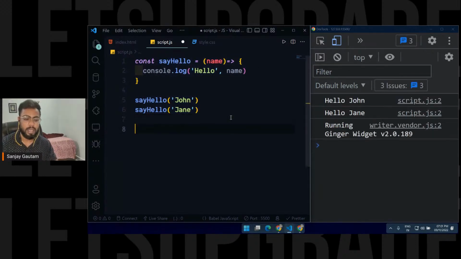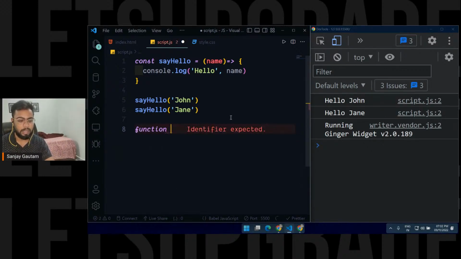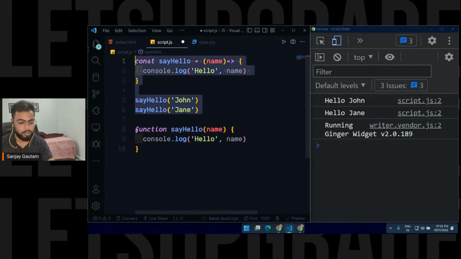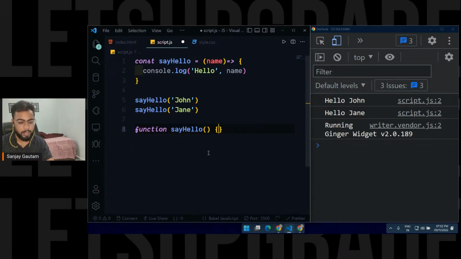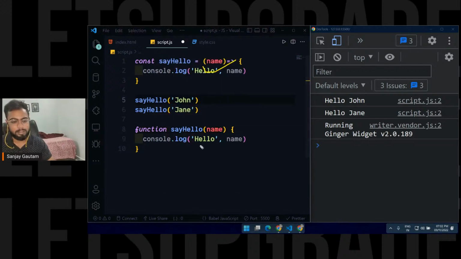Then we also have one more way to create a function, but that's not that important, still I'll cover that in a minute. To create a function according to the older way, just type function here. After that, you should have a name of your function, which could be anything. So this is how we create a function in the older way: the name of your function, brackets, and the curly brackets. That is all, and you can accept your parameters here. By the way, this thing is the same as this thing.